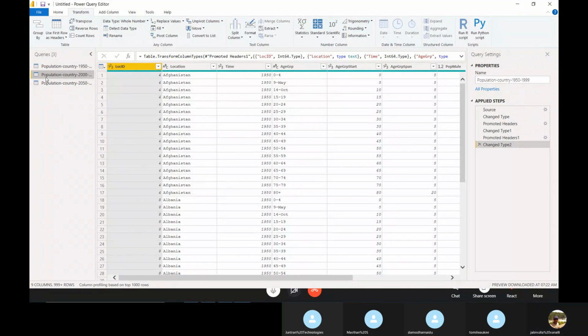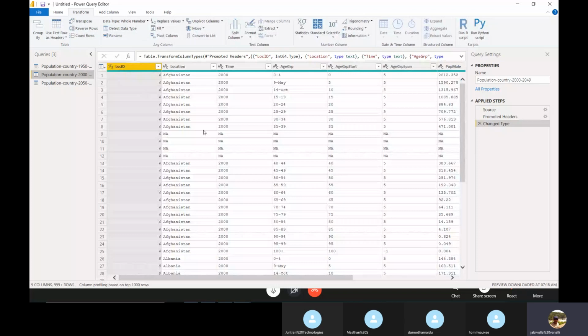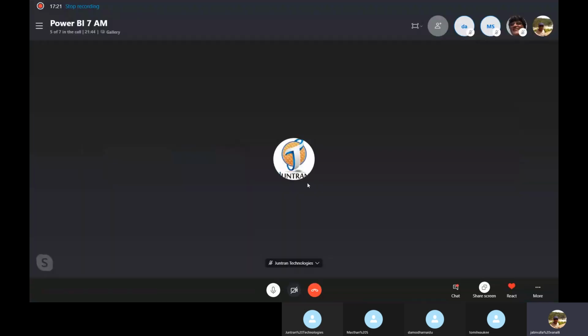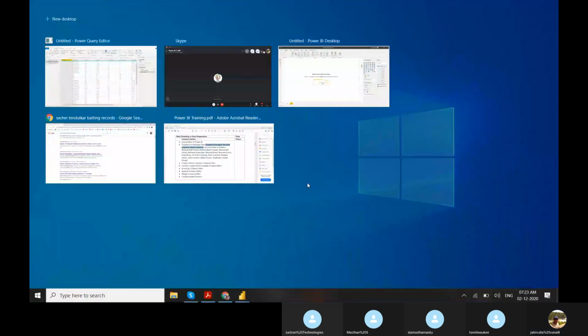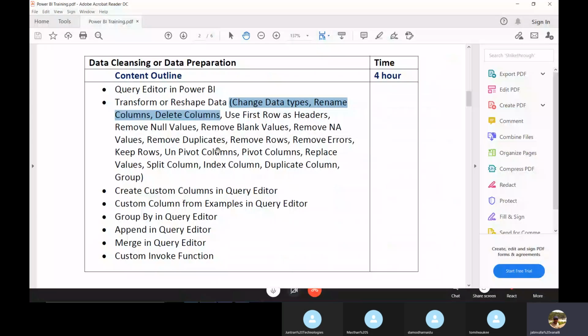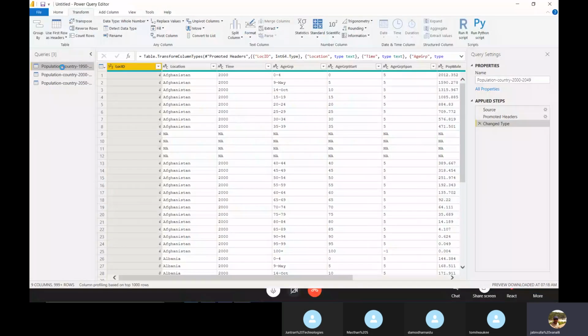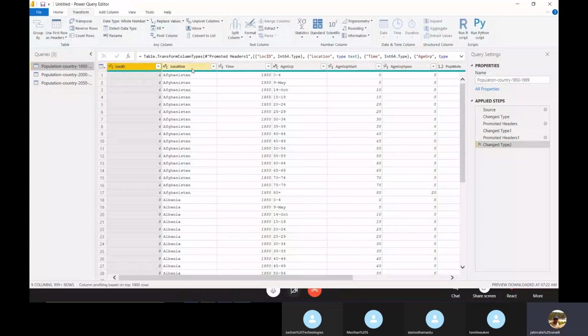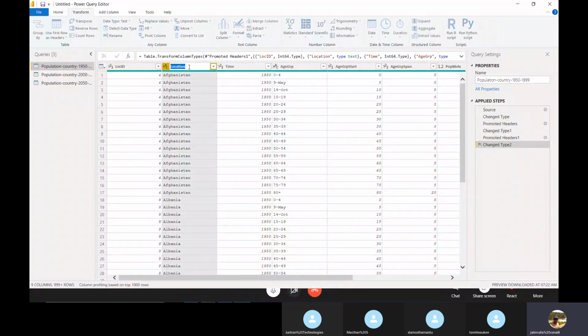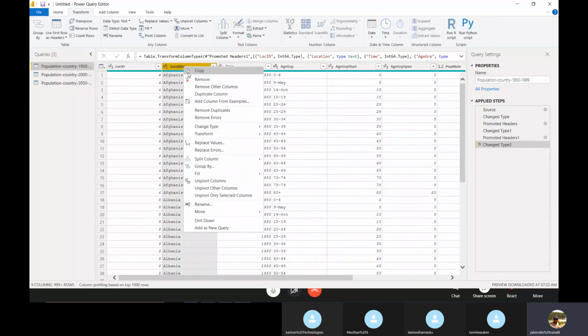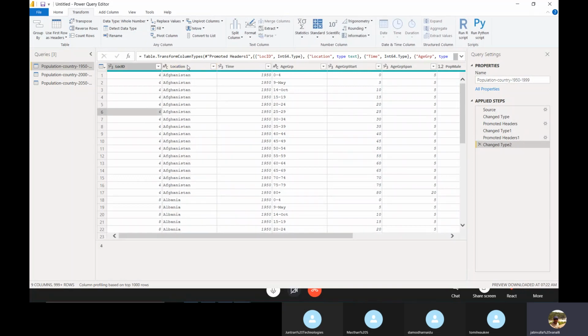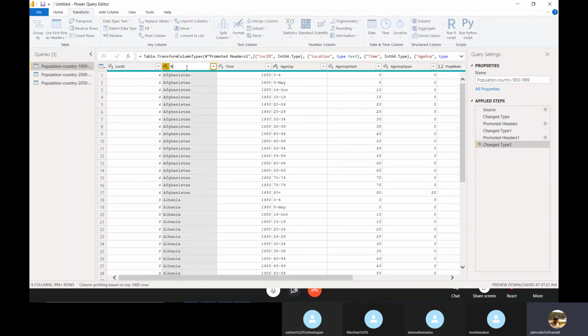Come here, and I want to go to change data types. Here location is there. Instead of location, I want to rename it as country. How to rename? You can right click and rename, or double click to rename.